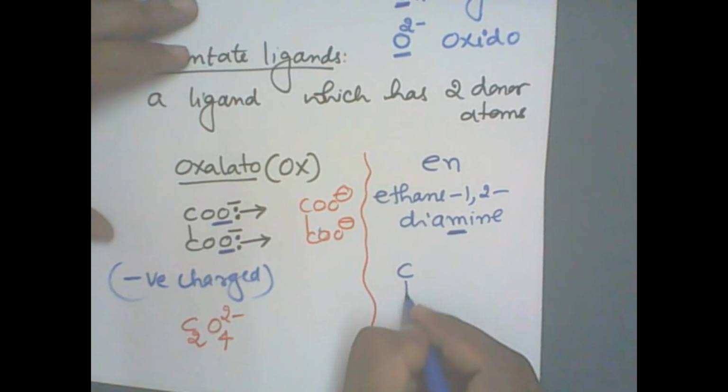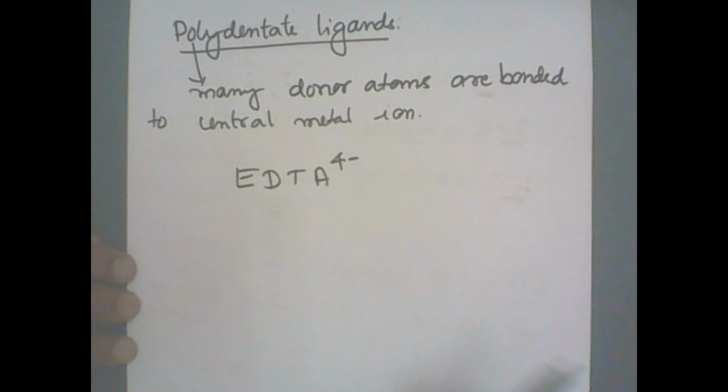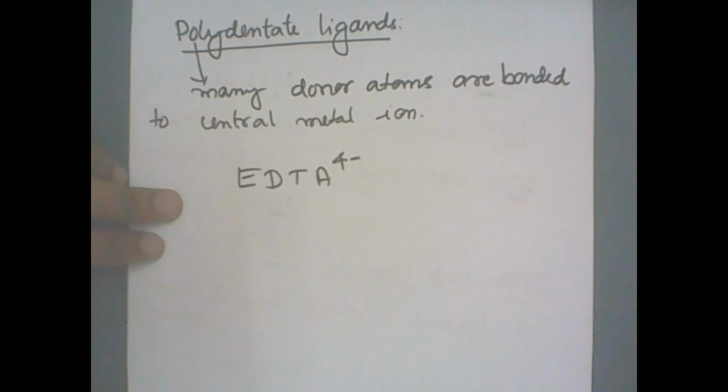One of the examples you have to study is EDTA4 minus. What does EDTA stand for? E stands for ethylene, D stands for diamine, T stands for tetra, A stands for acetate. And this is the ion; a negative charge means it is an anion, so I'll simply call it the ion.